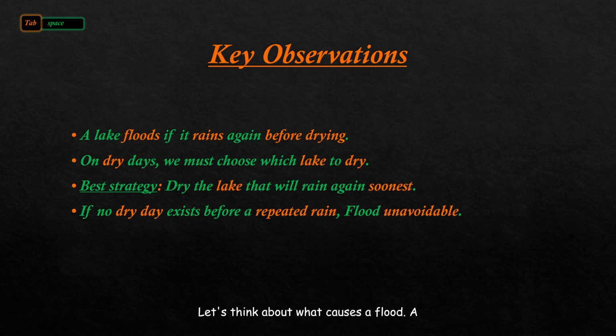Let's think about what causes a flood. A flood happens only if it rains on a lake that's already full. Therefore, on dry days, we must be strategic. We should dry a lake that will get rain again soonest in the future. If no dry day is available before the next rain on that lake, we can't avoid a flood. This insight is key. We will use it to guide our approach.